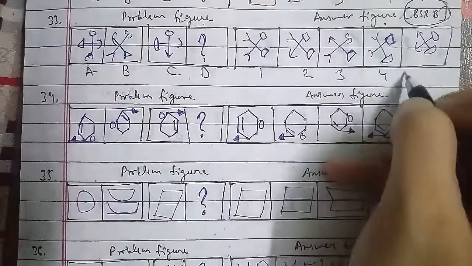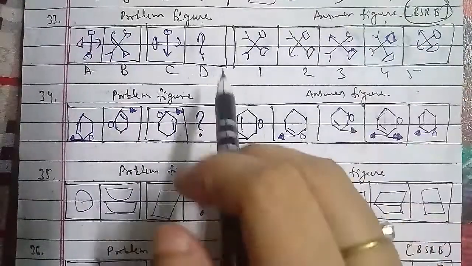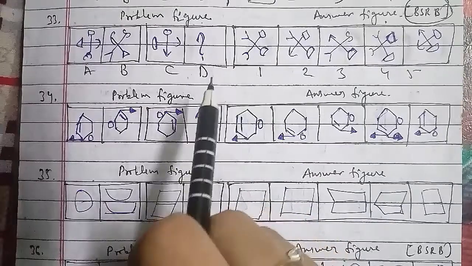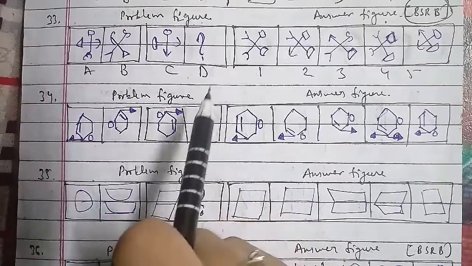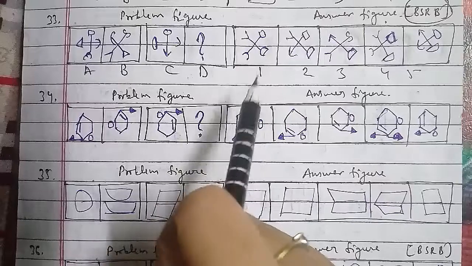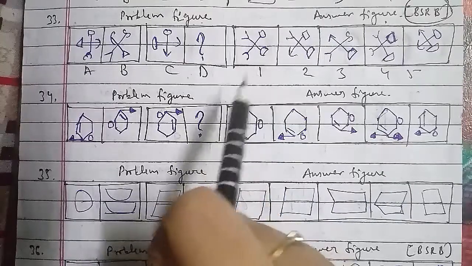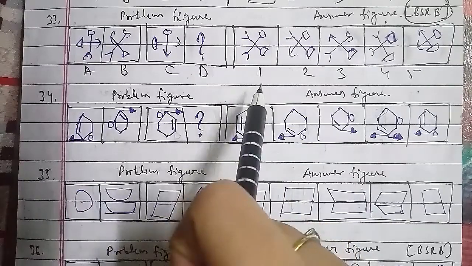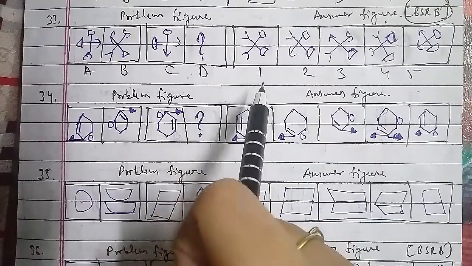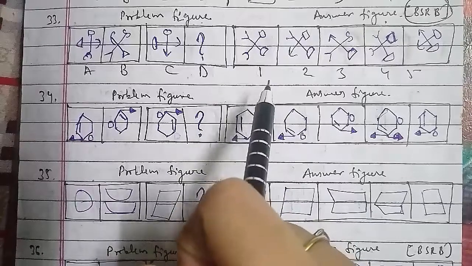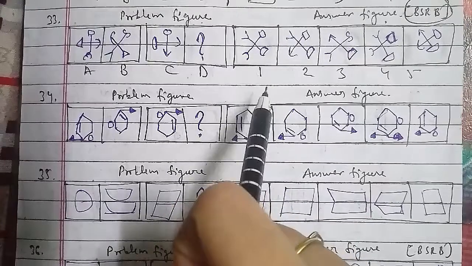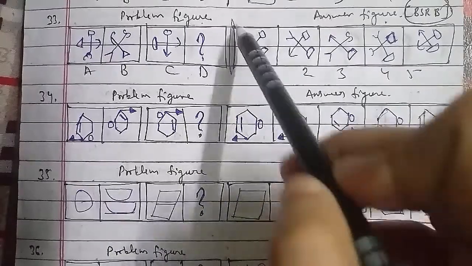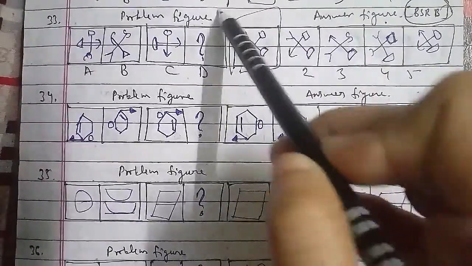So in this case, the two arrowheads and the arc move 2 steps each and get reversed, and the symbols on the left move 1 step anti-clockwise and get inverted, while the fourth symbol moves 1 step clockwise and gets replaced by a new one, and the figure thus formed rotates 45 degrees anti-clockwise. So for that, the figure after D, the first figure, will be the right answer for this question as well.